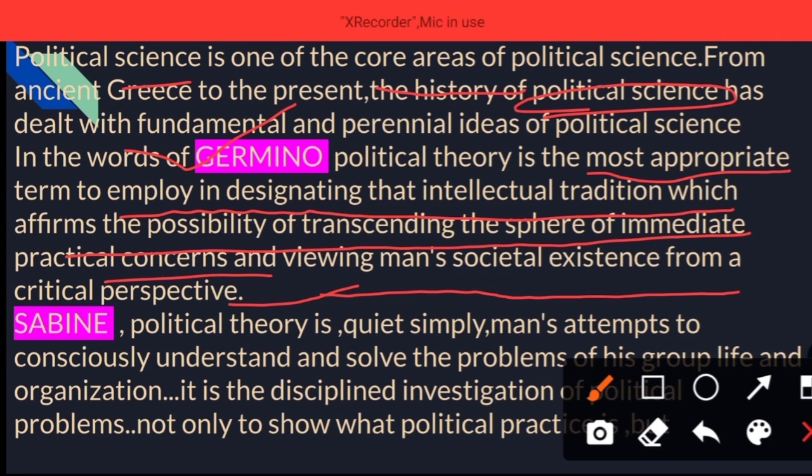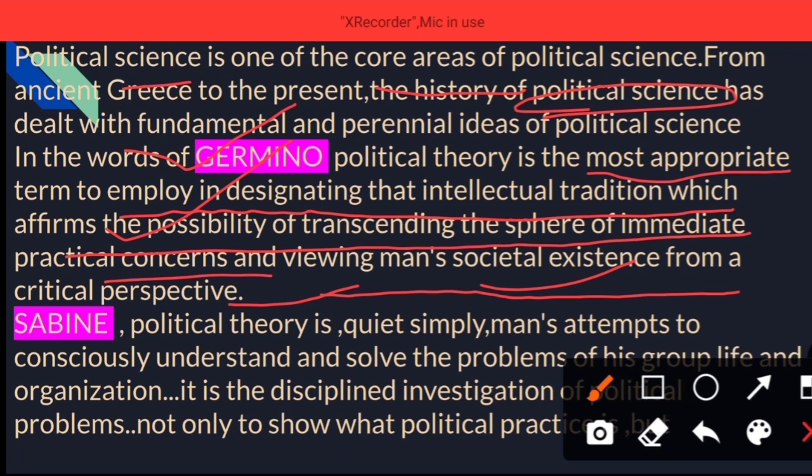What they wanted to say is that they wanted to come out with solutions that concern the particular society, or view man's societal existence from a critical perspective. This theory might seem to be related only to opinions or values, but it itself tries to come up with a solution.